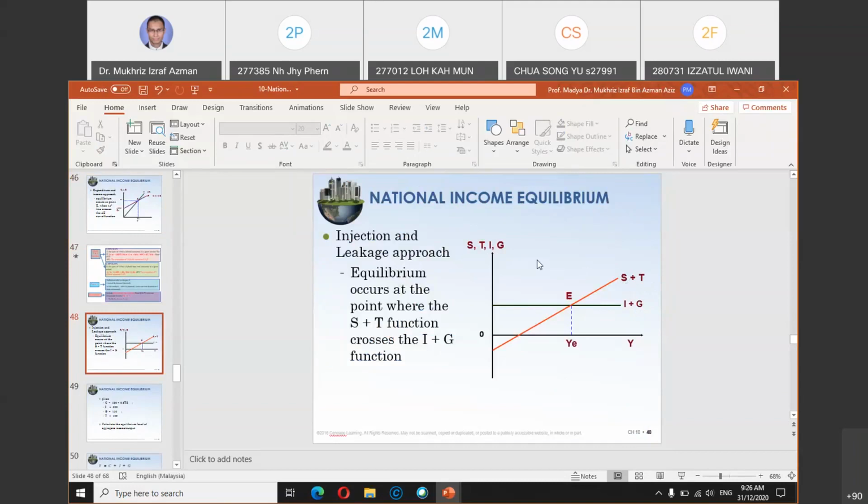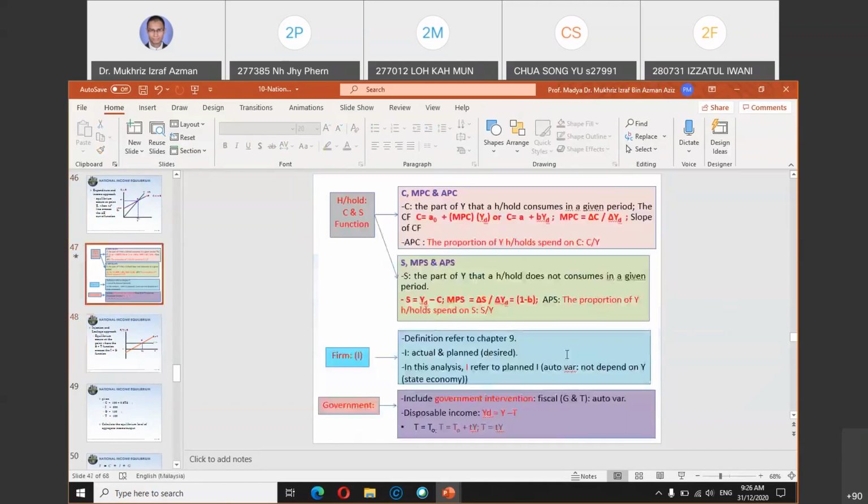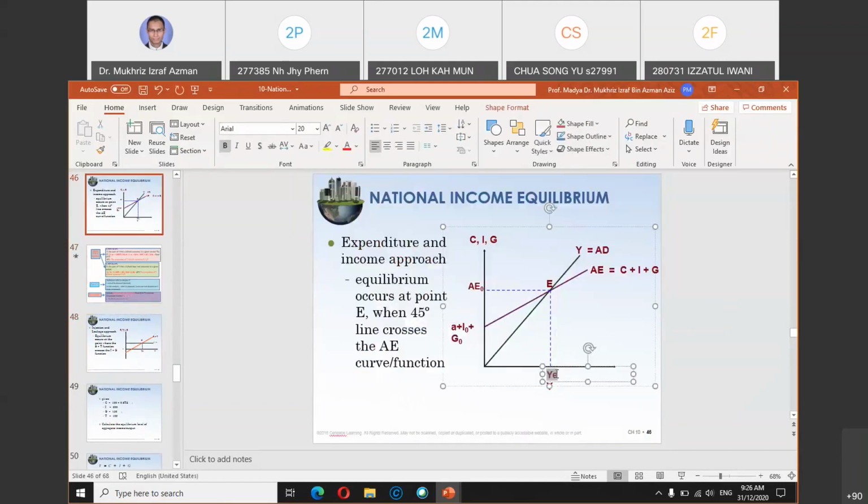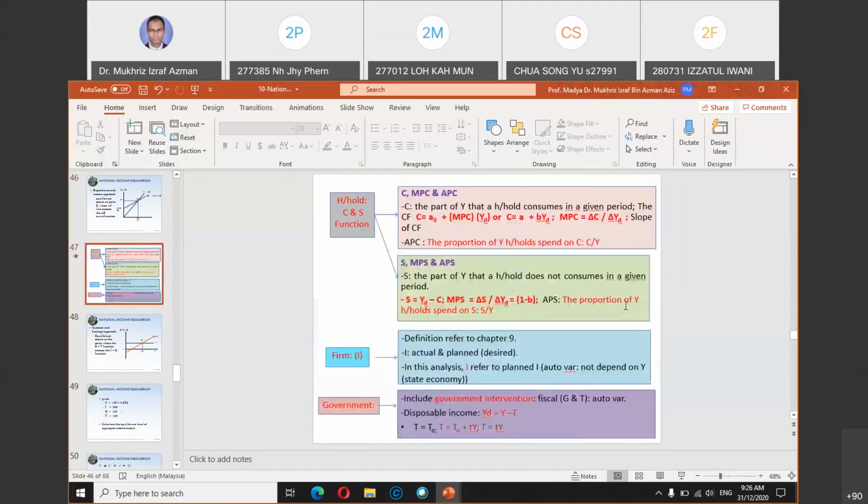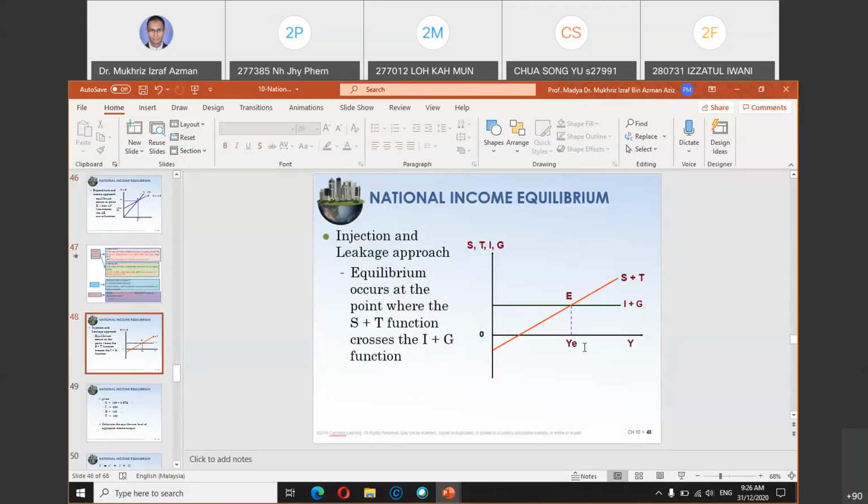It's still the same thing. The value of YE that you find here will be the same as the value of YE that you see here. The only difference is that this is a three-sector economy, with the G component in the AE. In a two-sector economy, AE is only C plus I. When you put in G, it becomes a three-sector economy. You can also get the same value of Y when you plot the S plus T graph intersecting with the I plus G graph. I plus G is always a flat line.